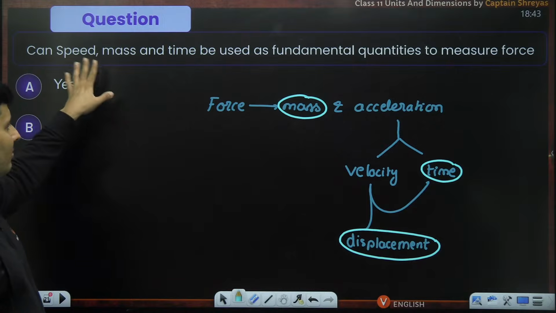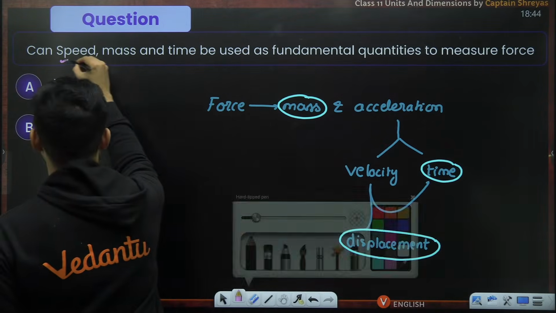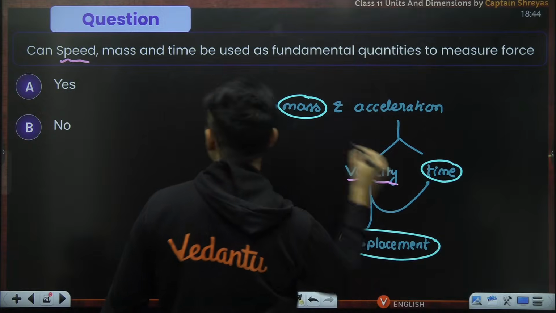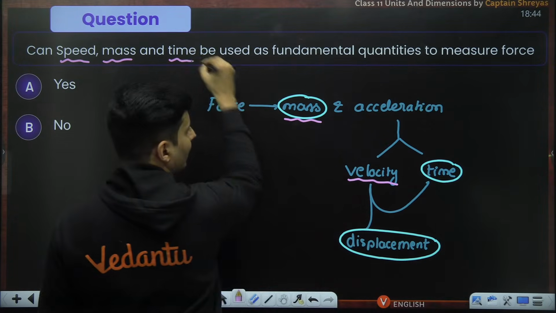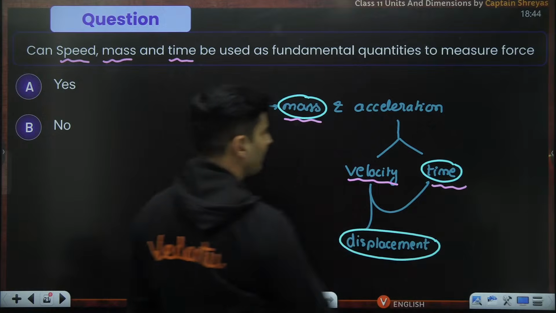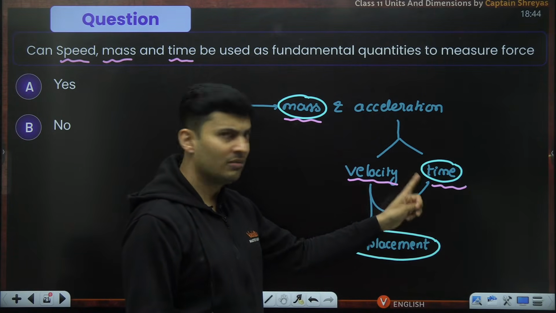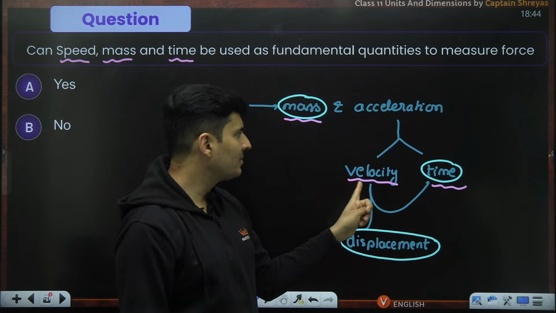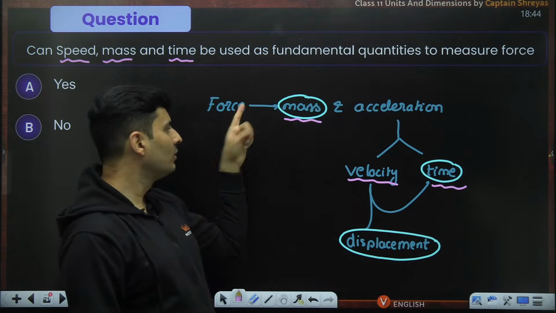So, say for example, we had speed, which is just like velocity. We had mass, and we had time. So from time and speed, you can get acceleration, and mass and acceleration will give you force.